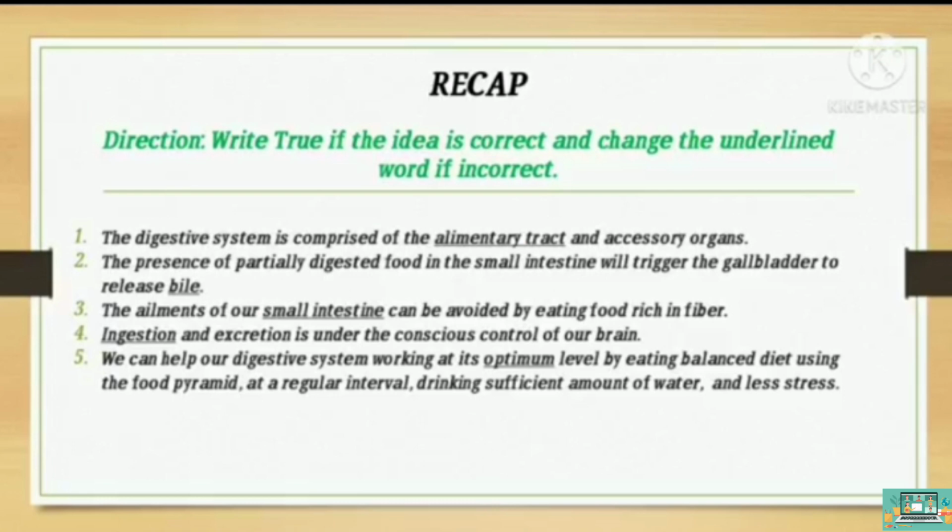True. And last, number 5, we can help our digestive system work at its optimum level by eating a balanced diet, using the food pyramid at regular intervals, drinking sufficient amount of water, and less stress. The answer is true.